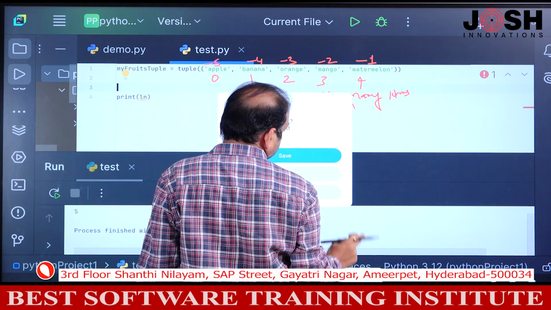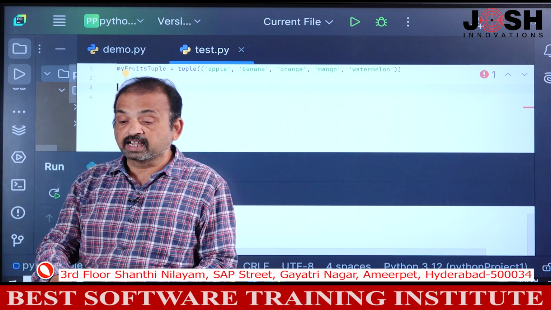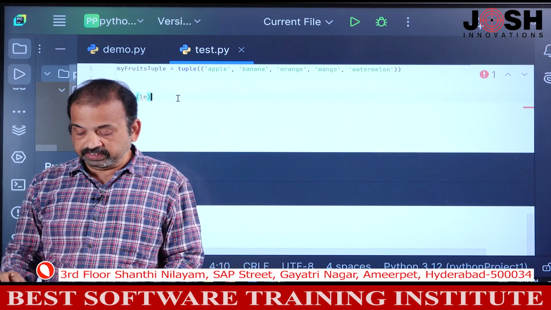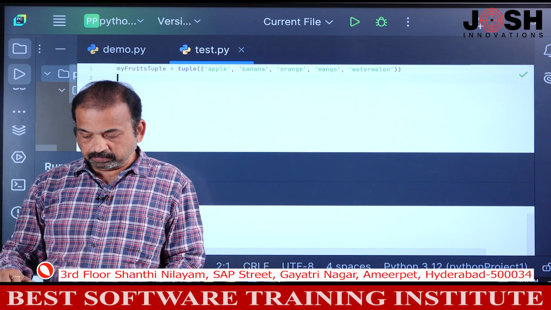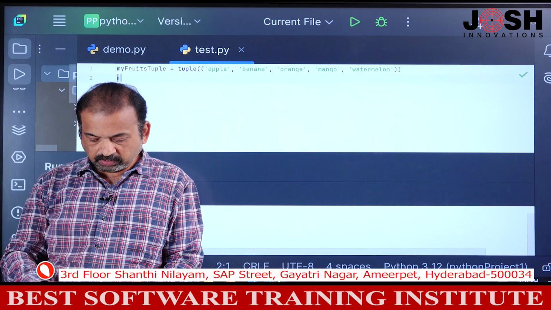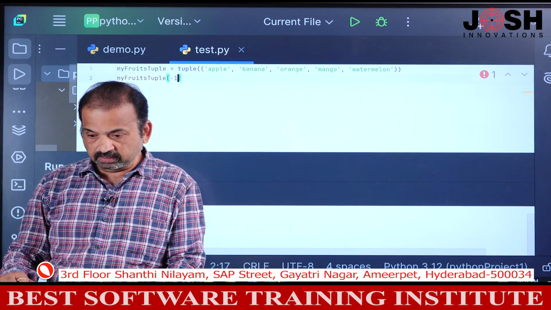Now, I want to access the last item. I want to access the last fruit from this fruits tuple by using a negative index number. So, we'll give here my fruits tuple, in square bracket notation, I'll give -1.